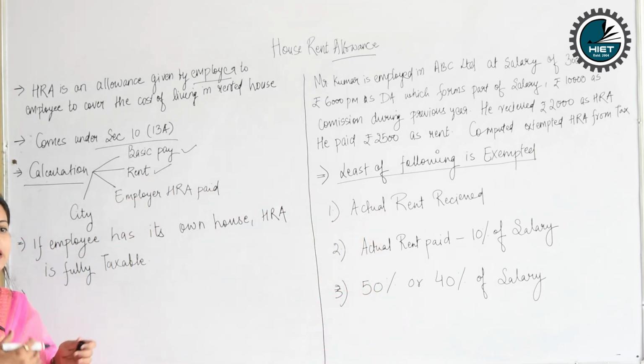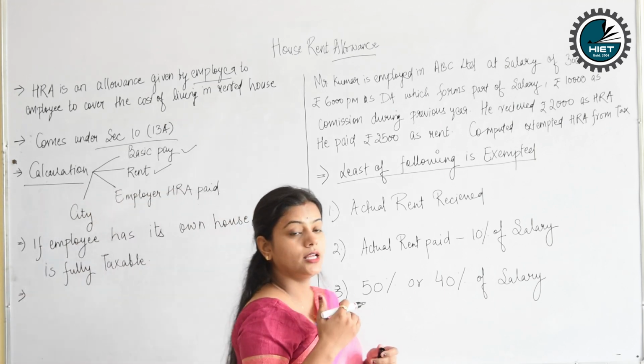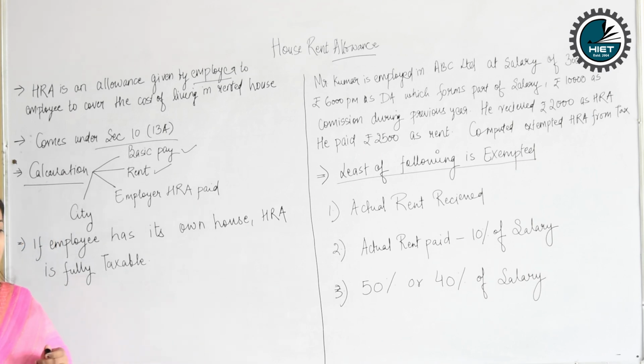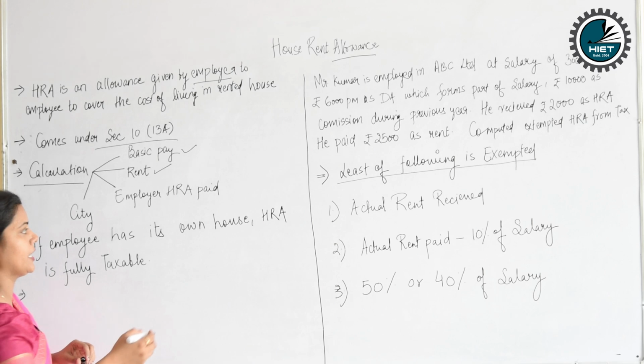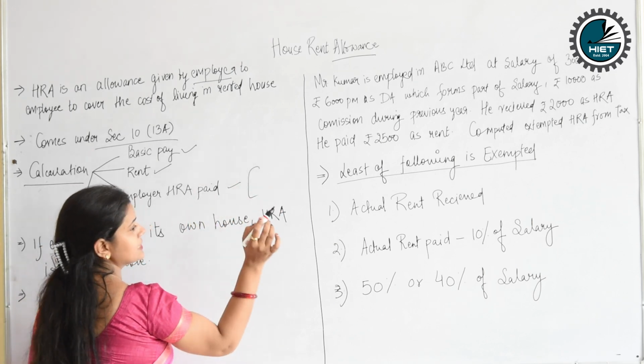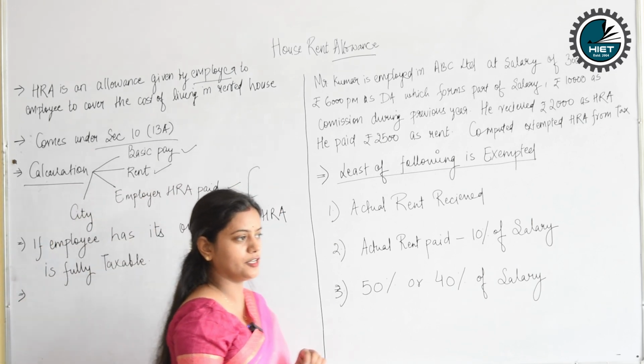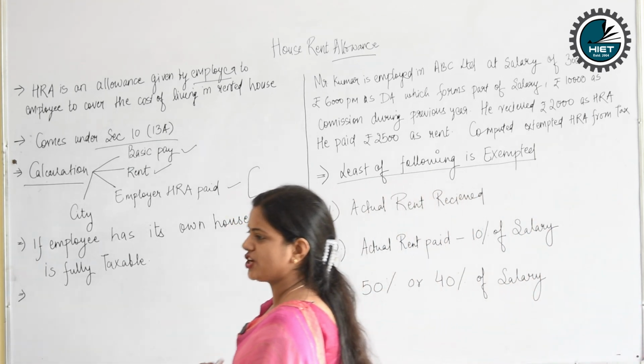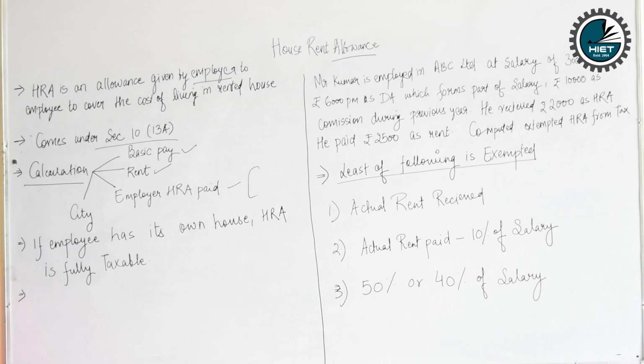How will we calculate the exemption limit of HRA? One of the basic points is the rent we pay. Third one is the HRA paid by the employer. As I have discussed earlier, allowances are financial benefits given by your employer to the employee. So the employer pays the HRA, and that is also a significant factor in calculating the HRA. And city will play a major role, which I will describe to you later.